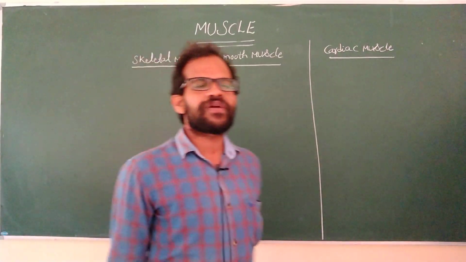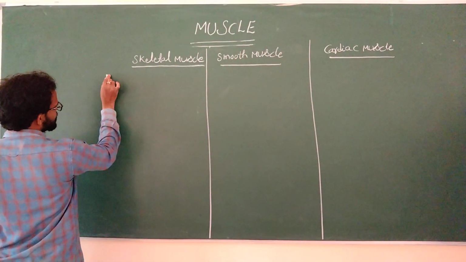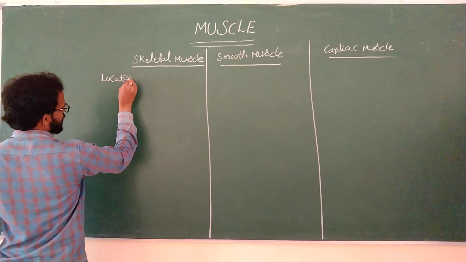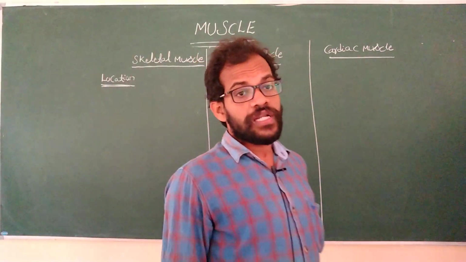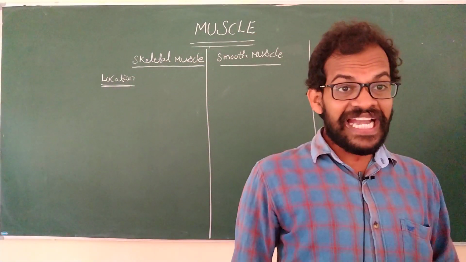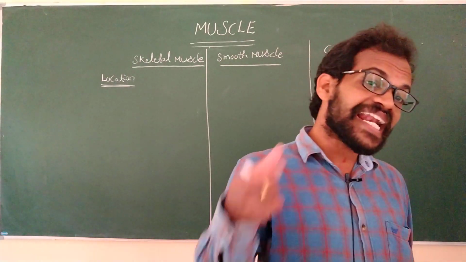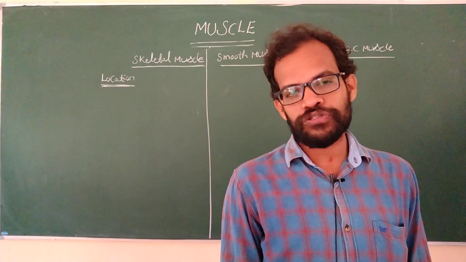What is the location of the skeletal muscle? These muscles are located in the forelimbs and hind limbs. The muscle that is connected to the bone is known as skeletal muscle. Skeleton means related to the bone.